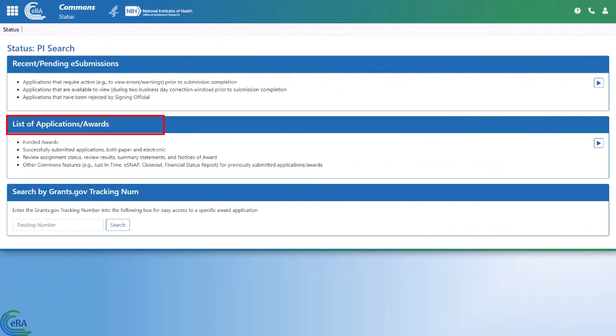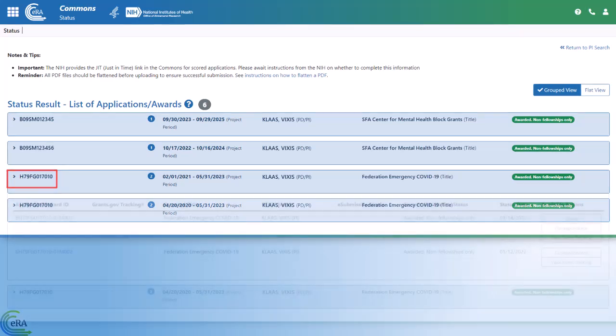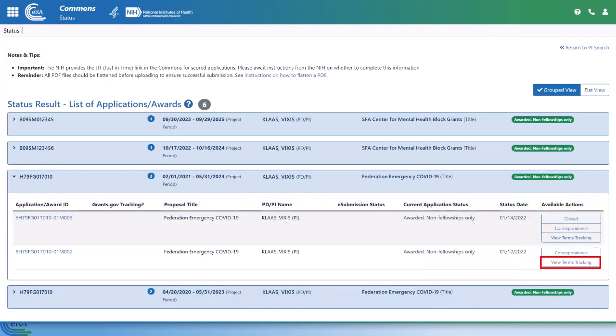Then click List of Applications/Awards, to view a list of the grants for which you are the assigned PD. Once you have located the grant, click the grant number to expand the grant information section. Then click the View Terms Tracking button, to be taken to the View Terms Tracking Details page.